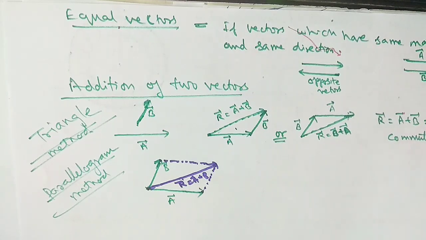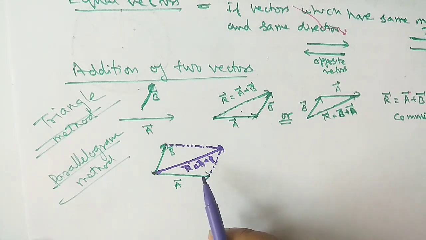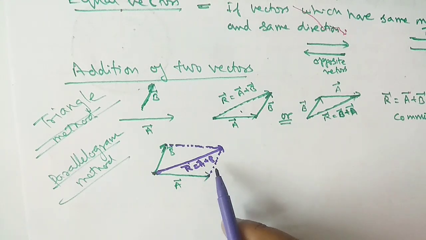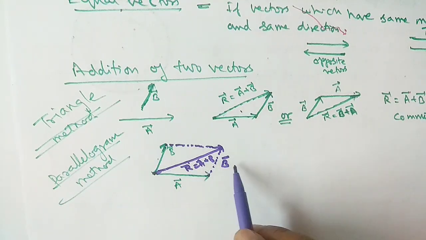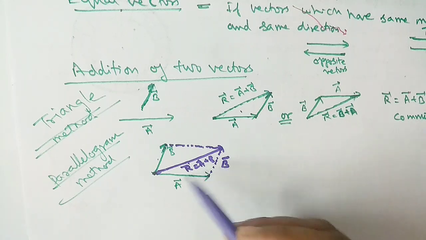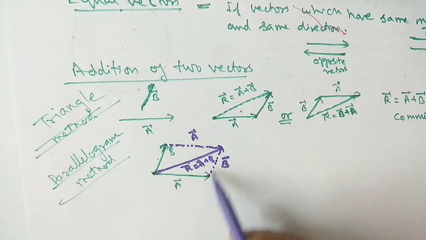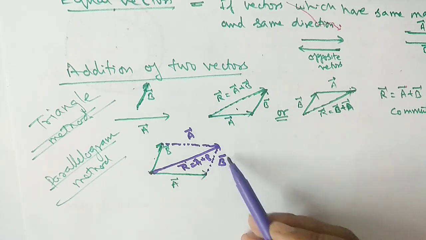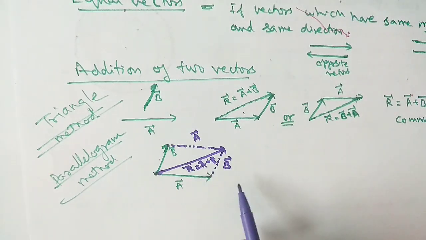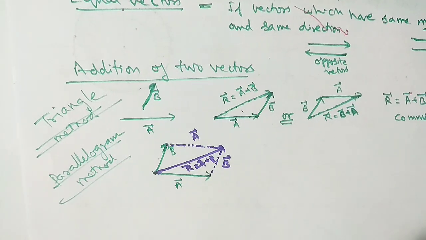If you see this parallelogram carefully, deeply, then you can see it is basically the triangle method, because here it is B. You can consider it as B because it is shifted here. Direction and magnitude are not changed. So A plus B is just like the triangle method: the first vector, the second vector, and this is the resultant. So the parallelogram method is basically the triangle method. In this way we can add two vectors.